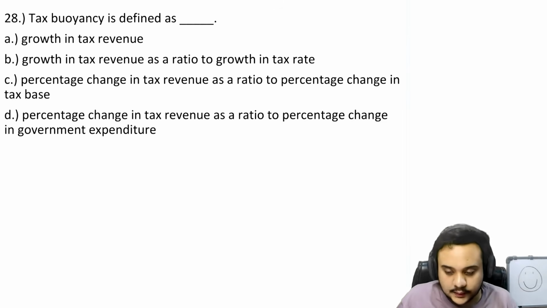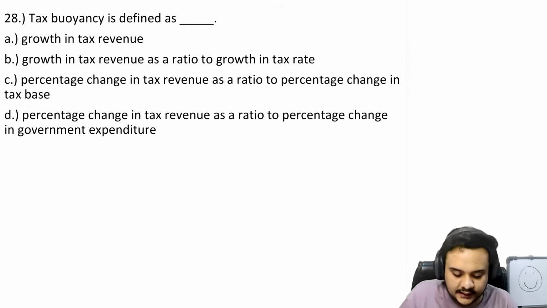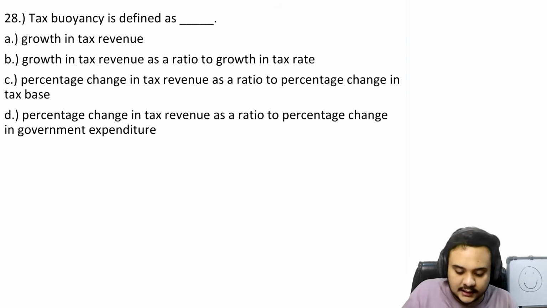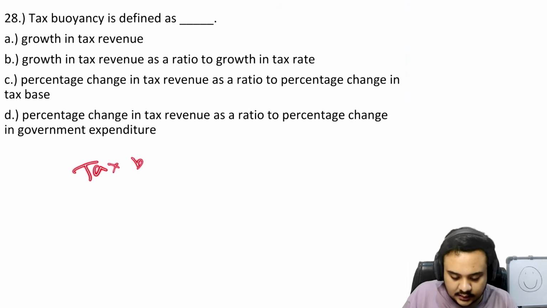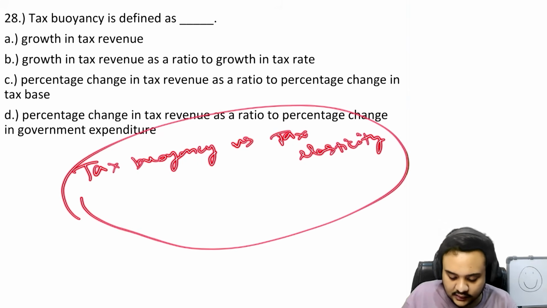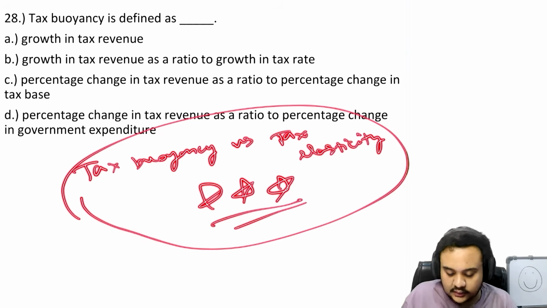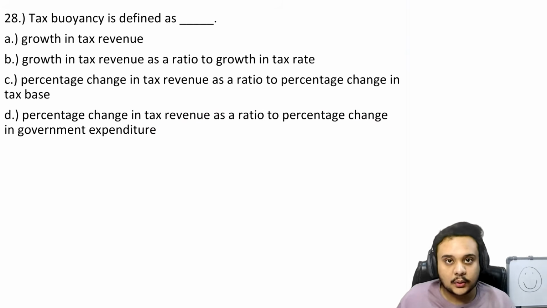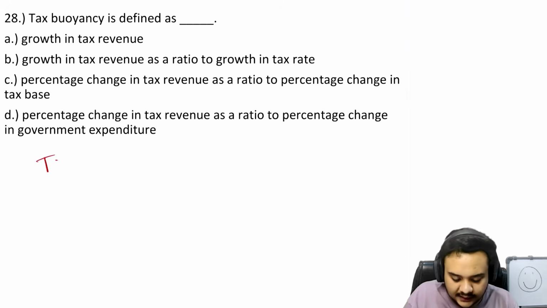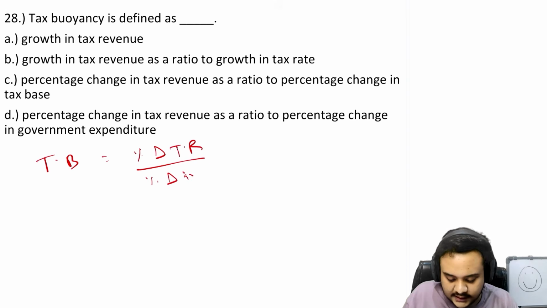Okay, so now we have the 28th. Tax buoyancy is defined as, a very important topic, the same as tax buoyancy versus tax elasticity. The difference and the definitions of both are very, very important. So this is something that you are expected to be well prepared in before walking into the exam. So tax buoyancy is percentage change in tax revenue upon percentage change in GDP.